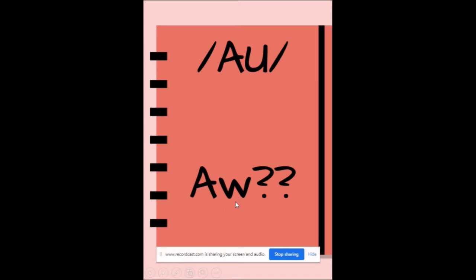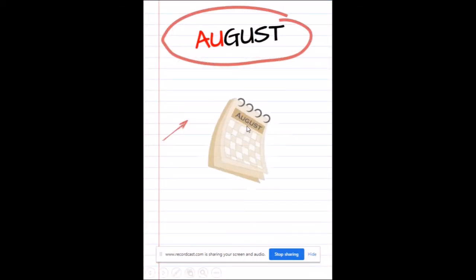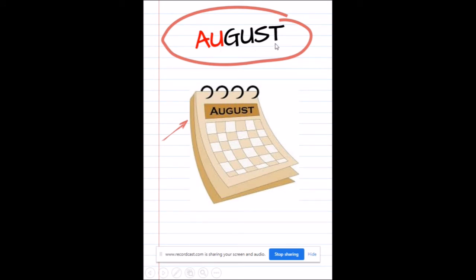If you hear the O sound at the end of a syllable, it's usually spelled AW. For example, claw, C-L-A-W, comes at the end of a syllable. I hope you understand. Never mind. Let's focus on the AU, O sound. Let's see the examples. The first one is August. A-U-G-U-S-T, August. As you can see, the AU sound is at the beginning of the word.